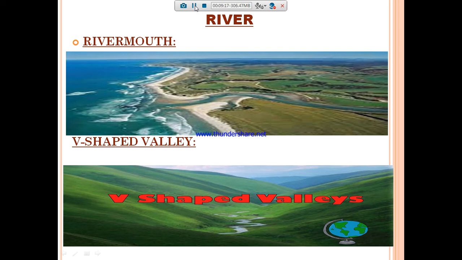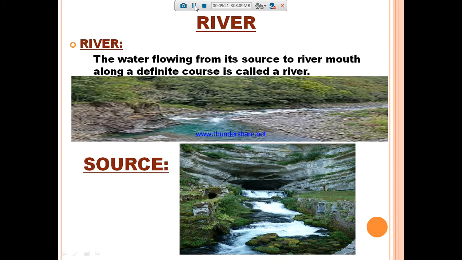Did you understand? So the water flowing from a source to a river mouth along a definite course is called a river. The place of origin of the river is known as its source.